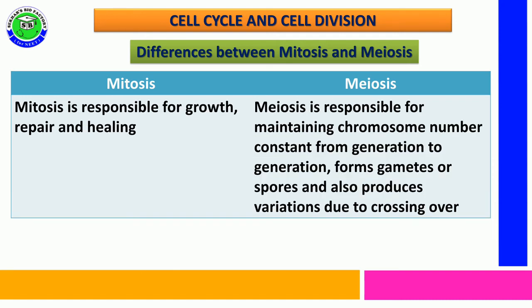Mitosis is responsible for growth, repair, and healing in multicellular organisms. But meiosis division is responsible for maintaining the chromosomal number constantly for many generations due to formation of gametes or spores, and also produces variation due to crossing over that is helpful for the evolution process. These are the main differences between mitosis and meiosis cell division.